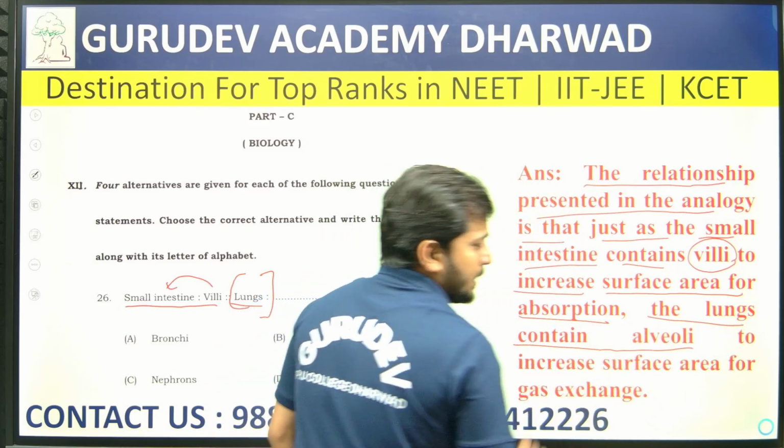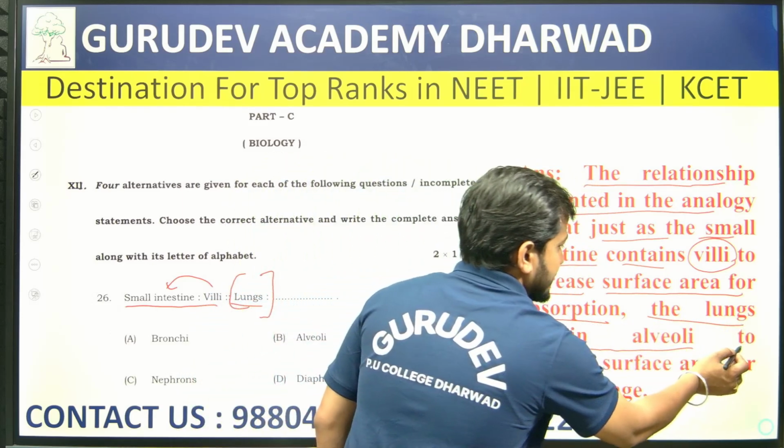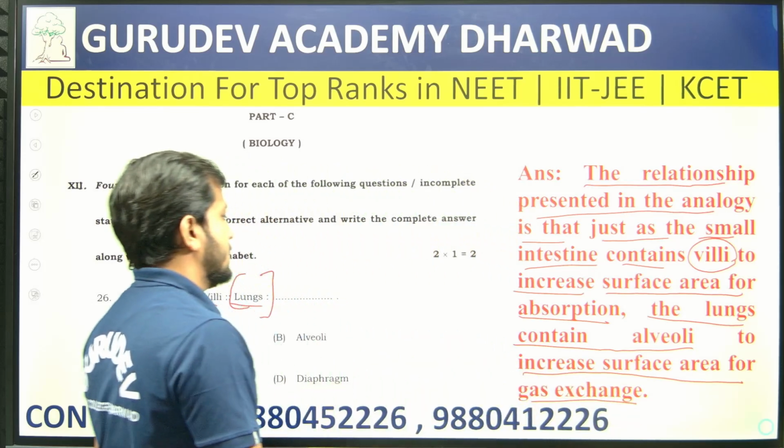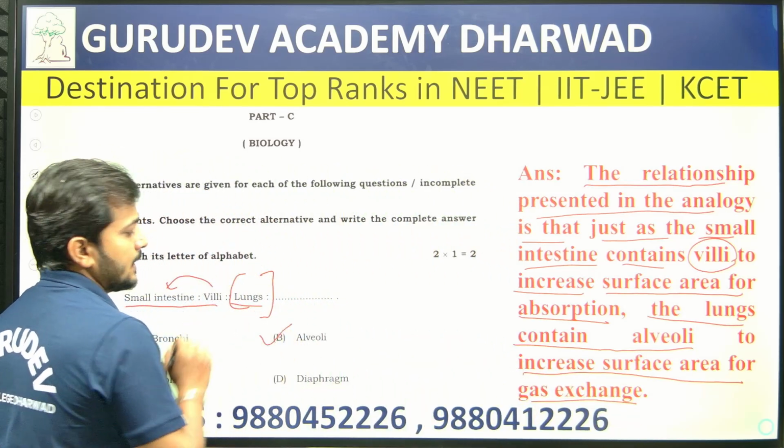The lungs contain alveoli, and for what purpose? They also increase the surface area for gaseous exchange. So here the answer is alveoli.